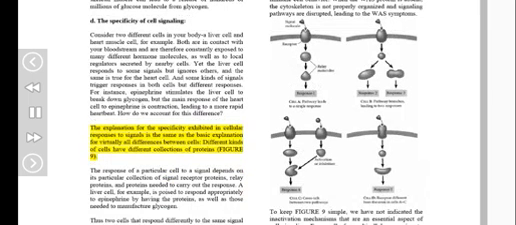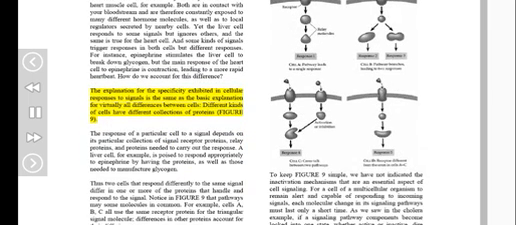The specificity exhibited in cellular responses to signals is the same as the basic explanation for virtually all differences between cells. Different kinds of cells have different collections of proteins, Figure 9. The response of a particular cell to a signal depends on its particular collection of signal receptor proteins, relay proteins, and proteins needed to carry out the response.